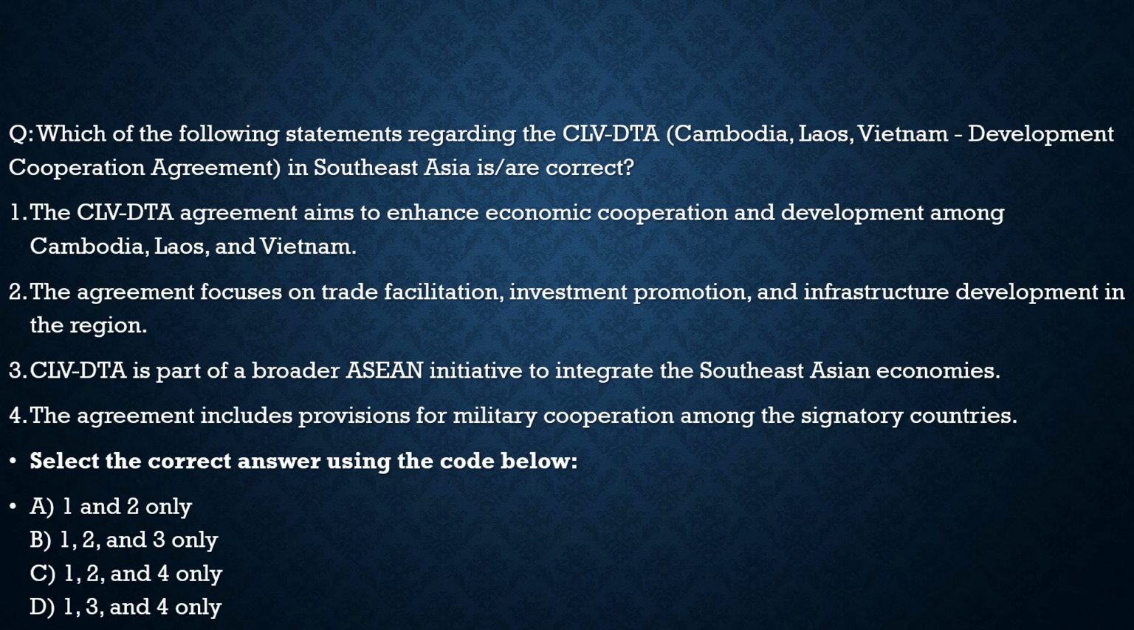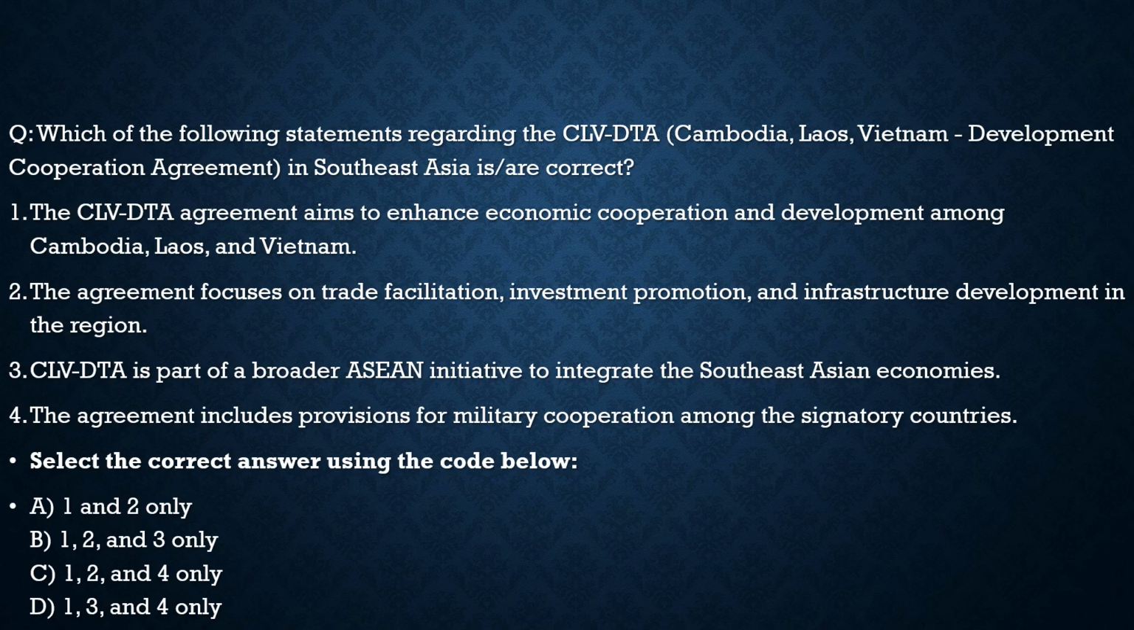It talks about the Cambodia, Laos, Vietnam Development Cooperation Agreement. Here the question says, which of the following statements regarding the CLV-DTA in South Asia are correct. We discussed this because Cambodia withdrew from this agreement. The first statement is the CLV-DTA agreement aims to enhance economic cooperation and development among Cambodia, Laos, and Vietnam. 100% correct. But unfortunately, Cambodia withdrew from this agreement.